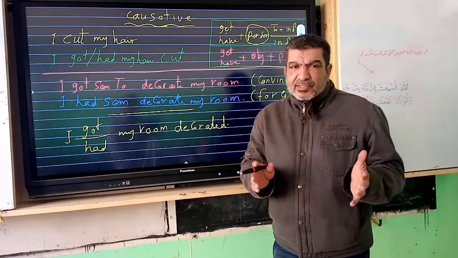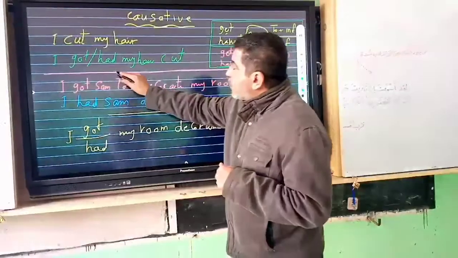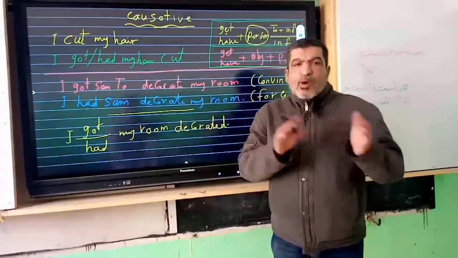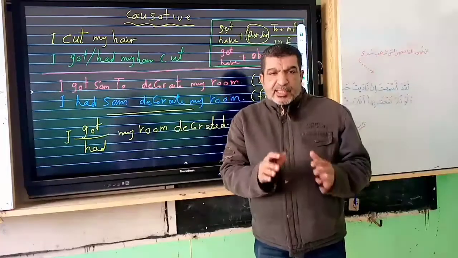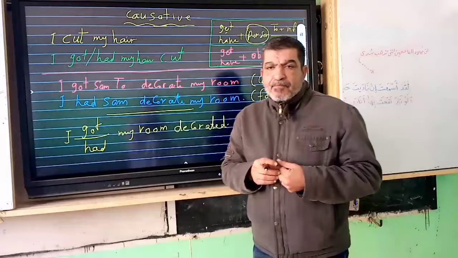But the second sentence, I got or had my hair cut, means that someone else cut your hair for you. This is what we mean by causative. You ask someone to do something for you.